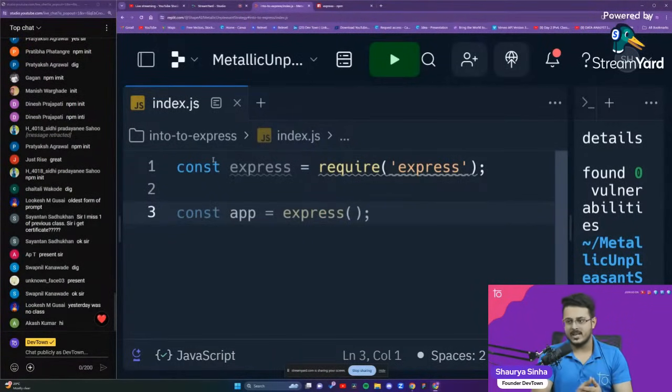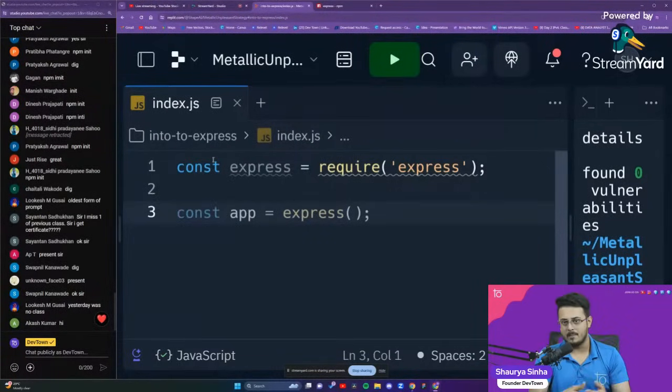Now I don't want to write express again and again. I directly want to get the particular stuff that is present inside of it. So I'm going to rename express as app. Okay. Now this is done. This is something that you can avoid as well.